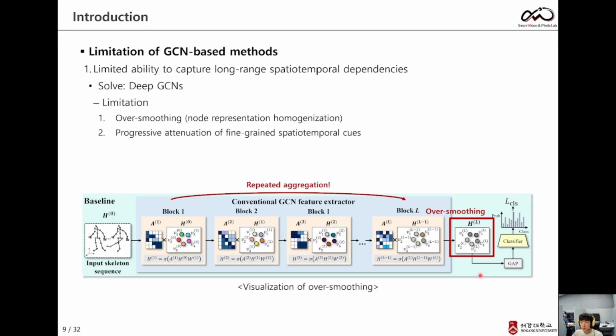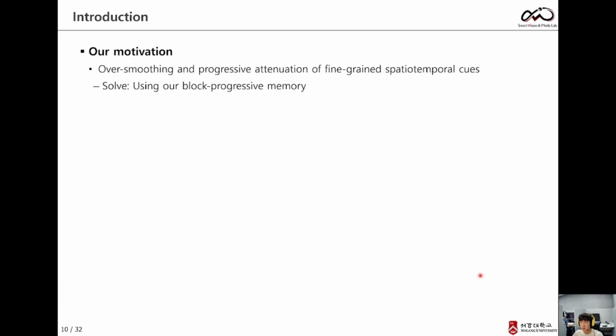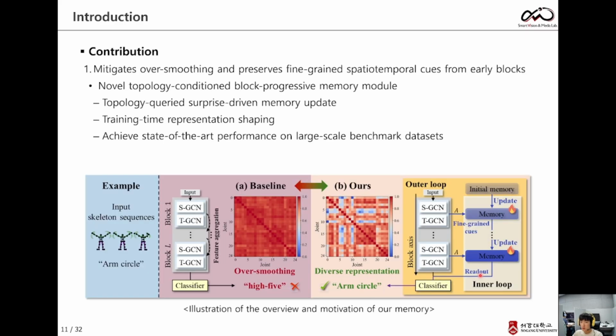To capture distant dependencies, GCNs stack multiple blocks. However, repeated aggregation causes two problems: oversmoothing and a progressive loss of fine-grained cues from early blocks. Our key motivation is simple. Instead of letting useful early block information disappear, can we progressively remember it across GCN blocks? We propose a topology conditioned block progressive memory that preserves complementary blockwise information, mitigates oversmoothing, and shapes better backbone representation during training.